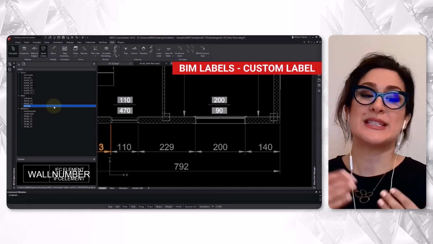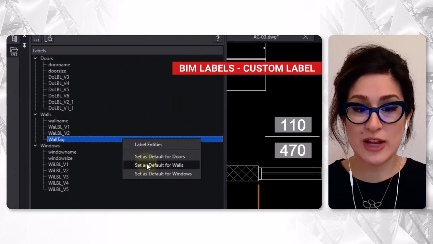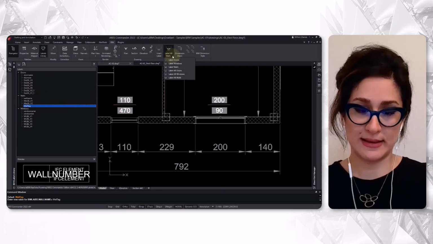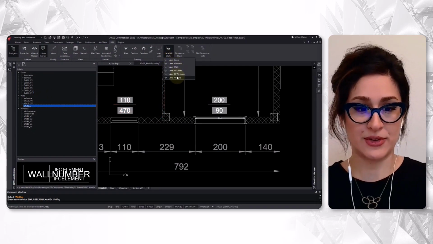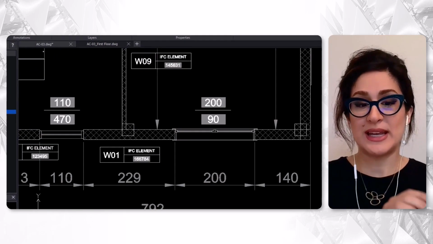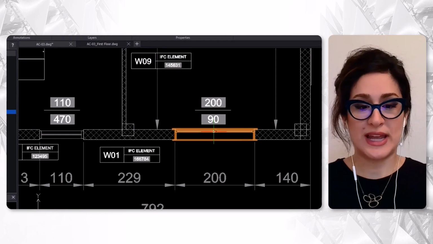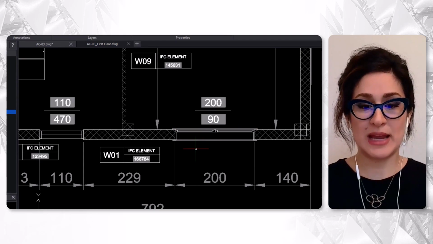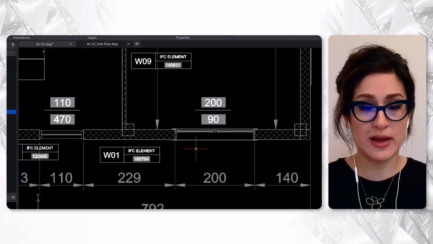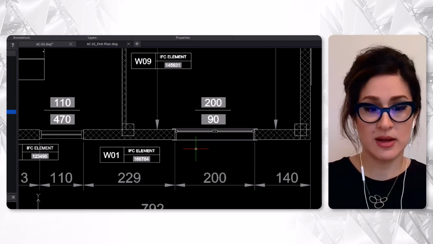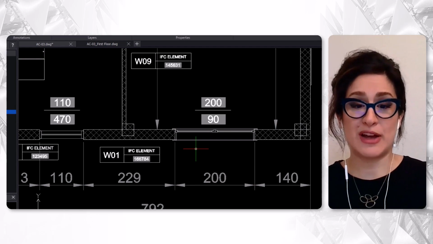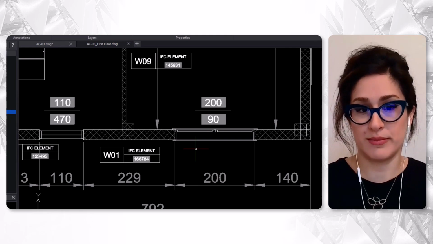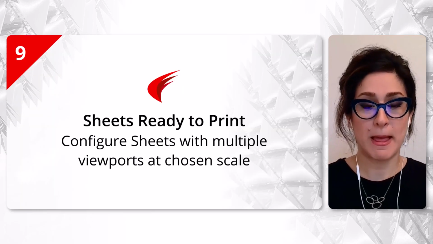Now let's go one step further. You can also create your own labels. By saving a block with attributes in the labels library folder of ARIS Commander, by creating a custom label, you can virtually extract any BIM data. In this example, we see labels created for walls with the number of the IFC object. But another example could have been to insert the thermal efficiency or some materials.